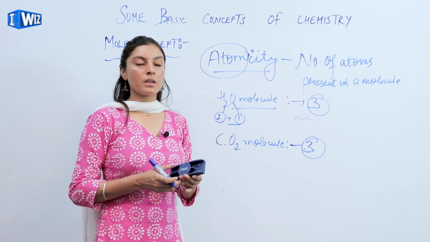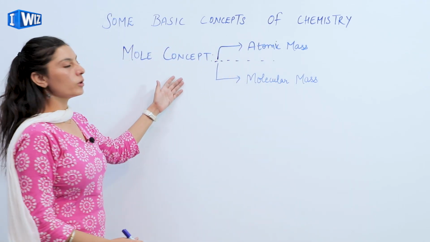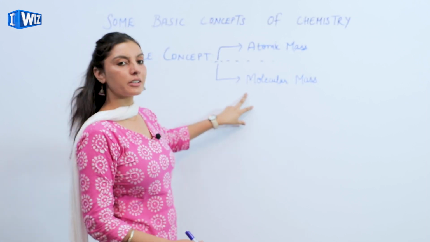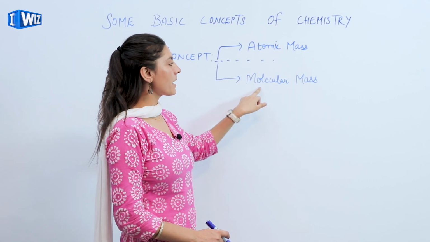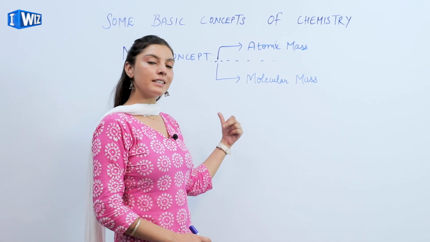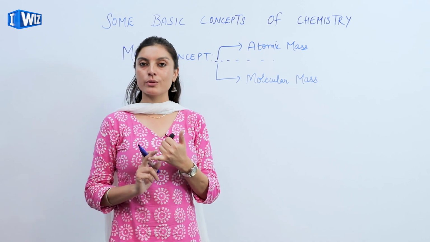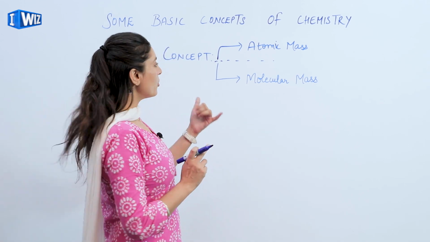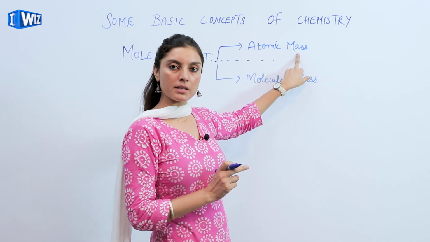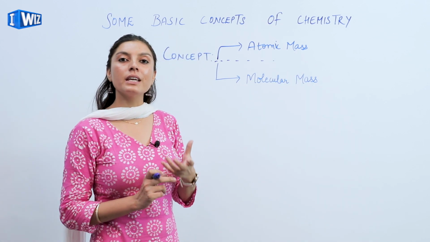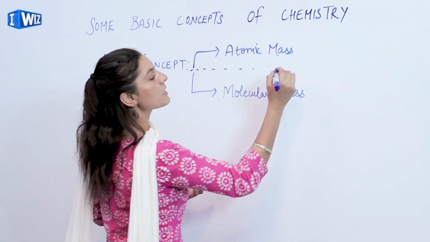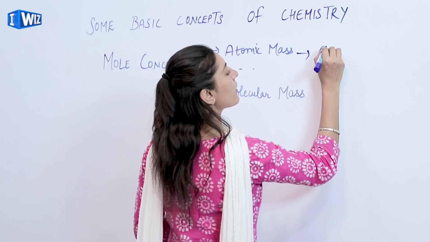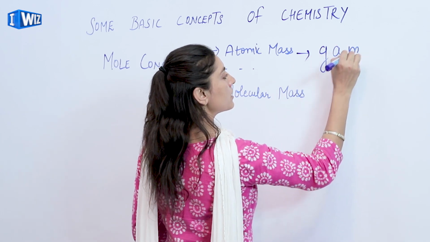Moving ahead to the concept of mole, we have two other terms, that is the atomic mass and the molecular mass. We have recently done atoms and molecules and the difference between them. Moving to the atomic mass, as the name says, it is the mass of the atoms, or it is also said to be the gram atomic mass.